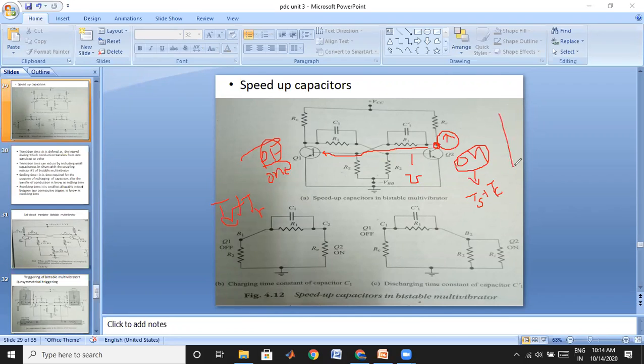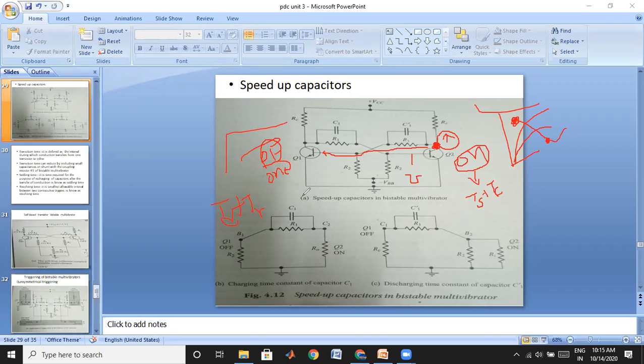That means from the saturation region, where the transistor is operating somewhere here, the transistor moves to the cutoff region. For moving to this point it may take some time, which we call the turn off time. After this transistor gets off, the voltage builds up here, and this voltage drives the current, and this current makes this transistor on. After completing this process, we get a stable state. That means this transistor goes to the off state, and this transistor moves to the on state.